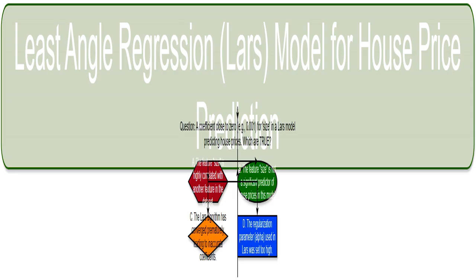If size is strongly related to another feature, e.g., living area, Lars might pick one and essentially ignore the other. The ignored feature will have a coefficient close to 0, even if it has some predictive power on its own. It's like choosing one feature over another very similar one,